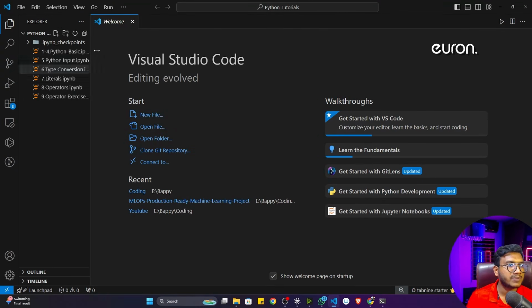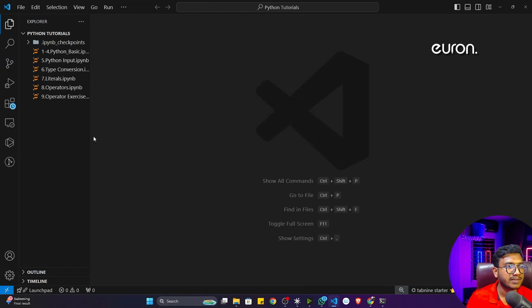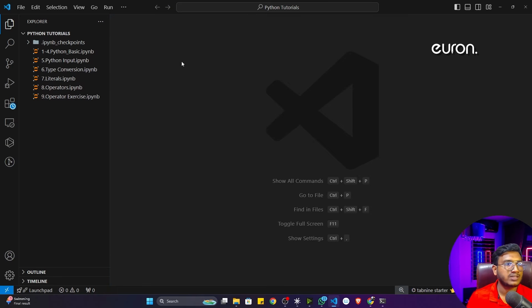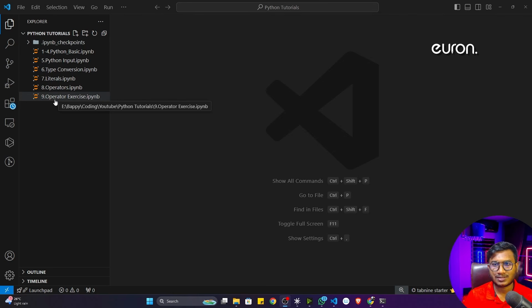Now I already opened this particular window, so let me close this welcome screen, and yeah, everything is fine here. So this is the interface of Visual Studio Code. Now you can see there are so many options. I'll tell you one by one. Whenever I need something, definitely I'll tell you what is the work of this particular functionality. So you can see I have some files here because I created some previous files. So far we have learned till operators. I think we did the operator exercise and all.